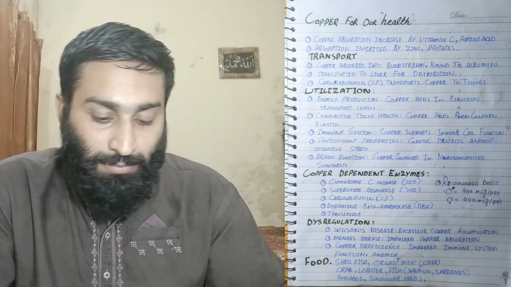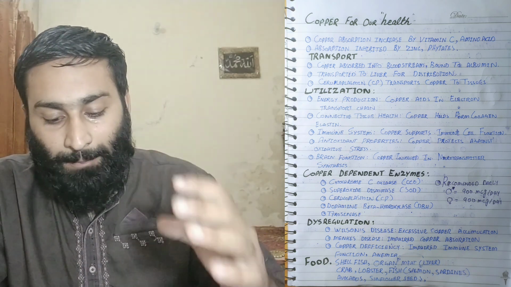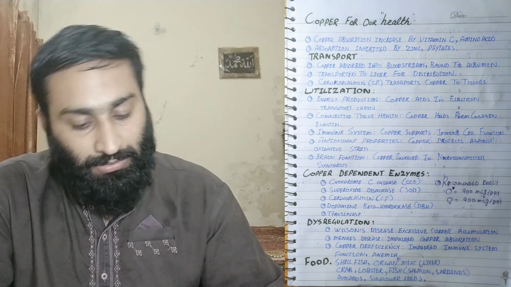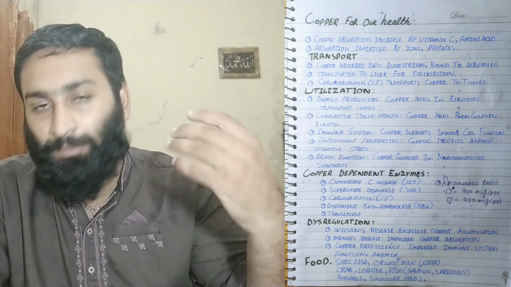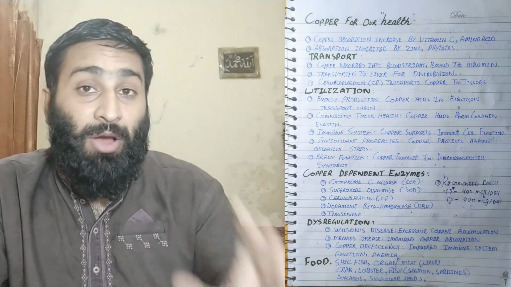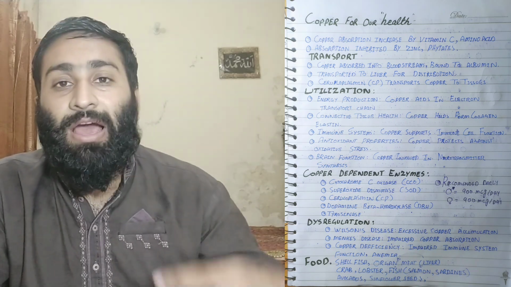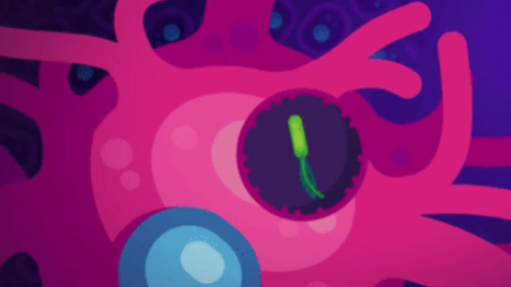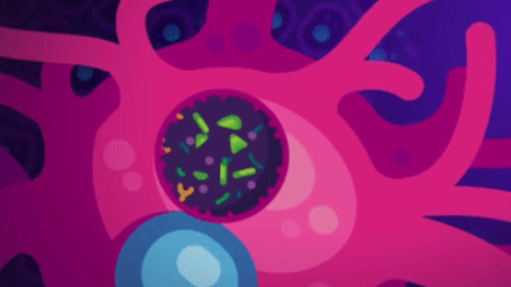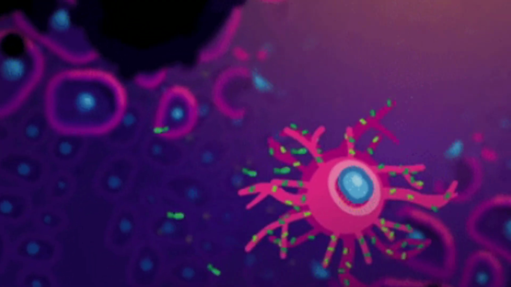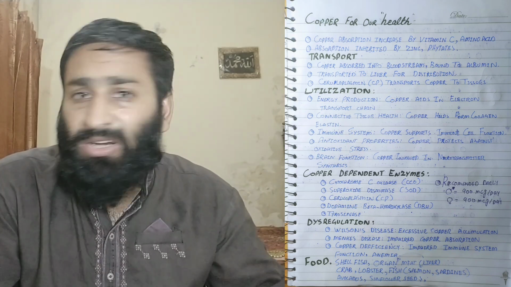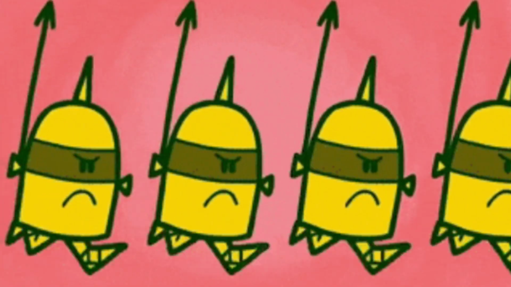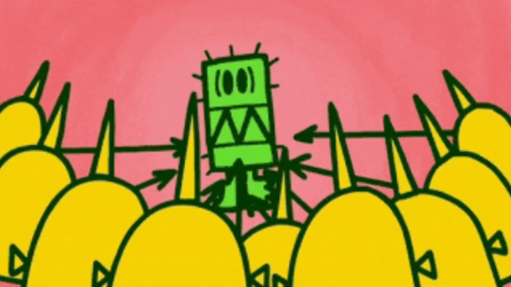Immune system: copper supports immune cell function. Simply put, there is production of more ATP for the proper function of immune cells, due to mitochondrial biogenesis and mitochondrial function. For example, the number of mitochondria increases in the cell, but the mitochondria also require copper for the normal function of the electron transport chain, and it will not work if there is copper deficiency.